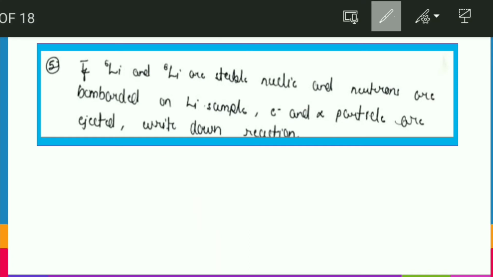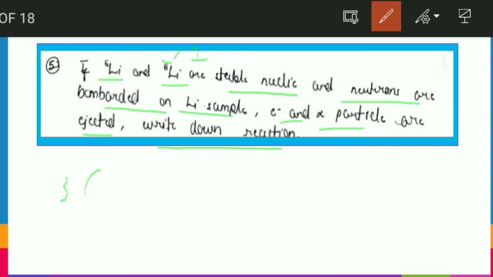Yes, friends, let's see this question. What does it say? It says that lithium 6 and lithium 7, here it would be 7, I have written 6, so corrected, friends, it would be 7, are stable nuclei, and neutrons are bombarded on a lithium sample. Initially, it is lithium 6, so that an electron and alpha particles are ejected. Then we have to find the reaction. So let's see, friends, what we can write. Let me write one equation.